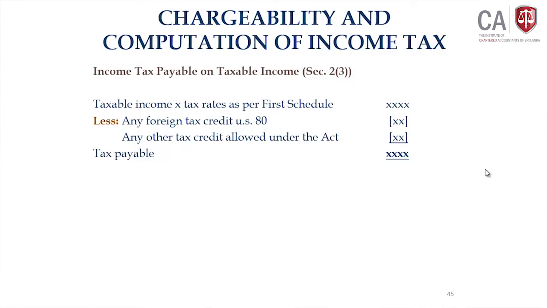So, what is foreign tax credit? Let us say a Sri Lankan company paid income tax in another country on offshore business, and the same income is taxable in Sri Lanka. In order to avoid double taxation, such tax paid abroad can be claimed as a tax credit in Sri Lanka. They call it foreign tax credit. Then there won't be double taxation. No? You are getting a tax credit system.